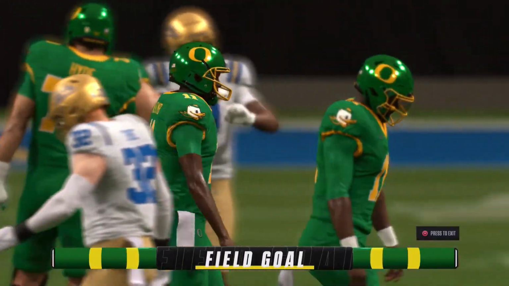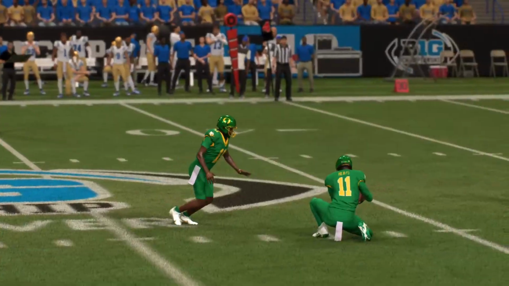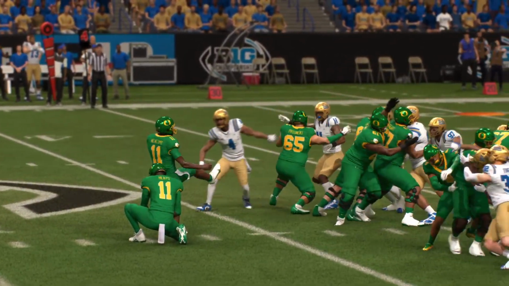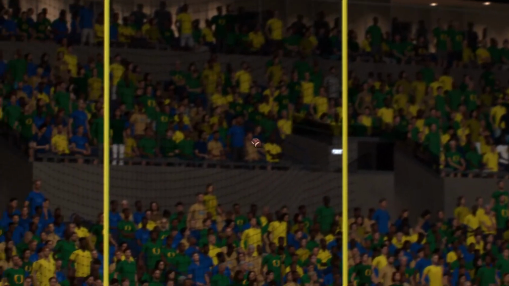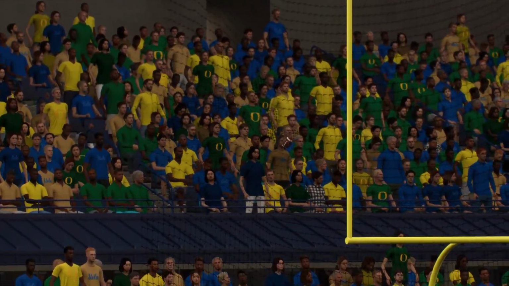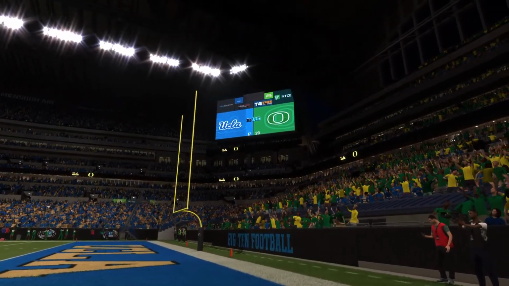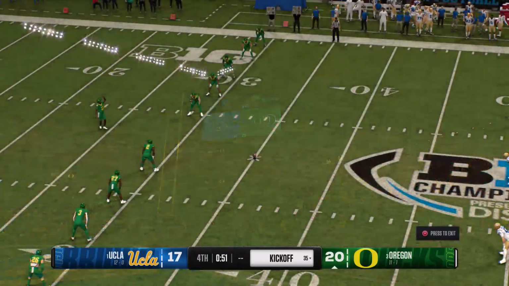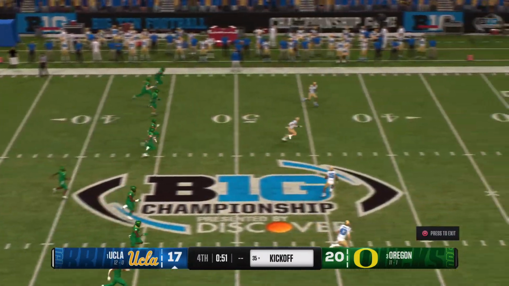You cue the celebration. They have taken the lead in the final minute. How about that? Clutch kick here for the kicker. Gives him the lead. But remember, there's still time up on the clock. This game is not over just yet. Come away with 3 points on the drive, and now the kickoff team will boot it away.